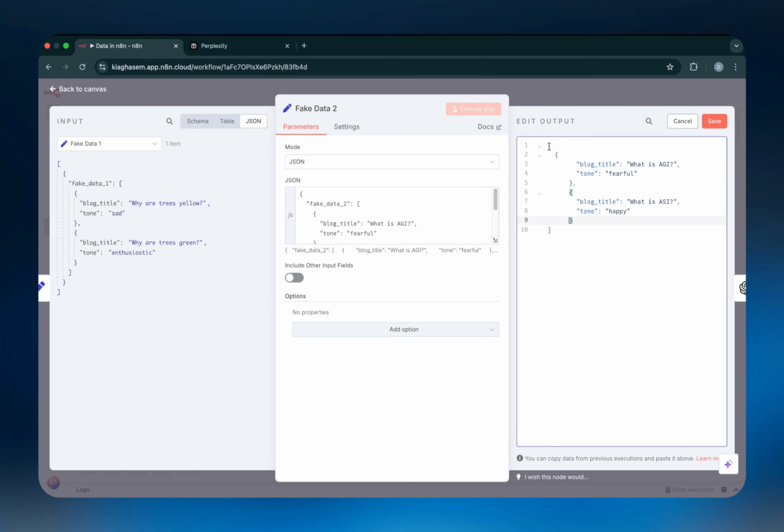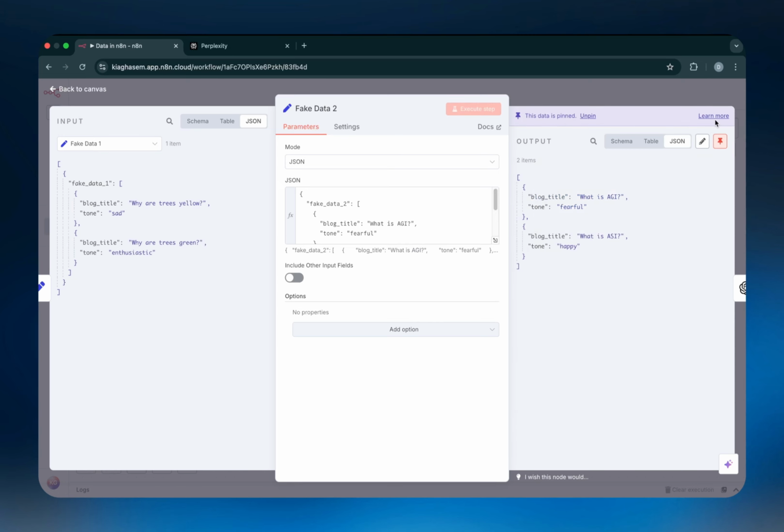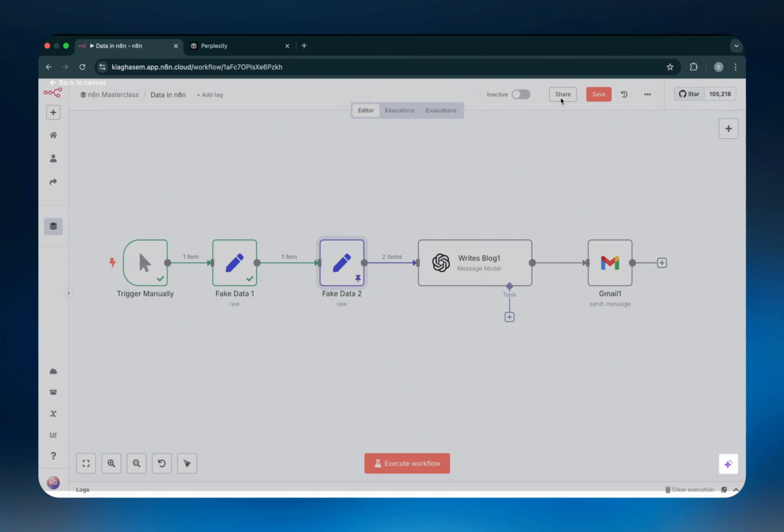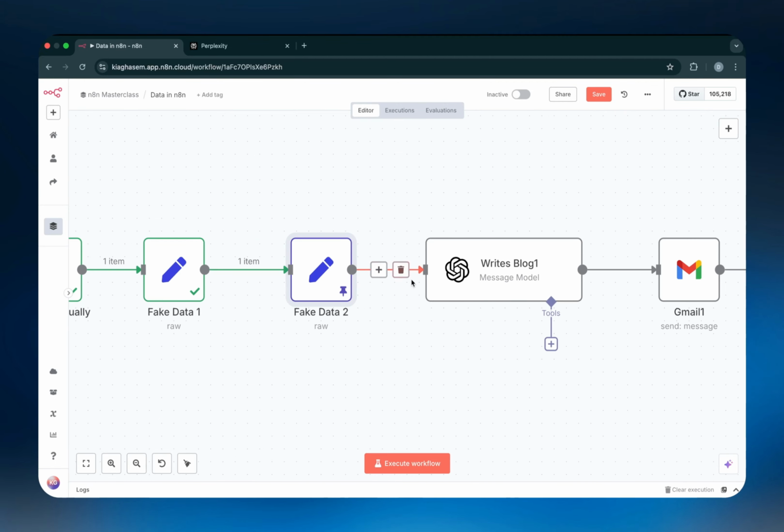As you can see, now we've got one array with two objects inside it. And if I save that, as you can see, now it says we've got 2 items inside the array. So the outer array has 2 items. Each of these items is an object with 2 strings, one for blog title, one for tone. And so if I come back here, you can now see that there are 2 items ready to be passed on to the next node.